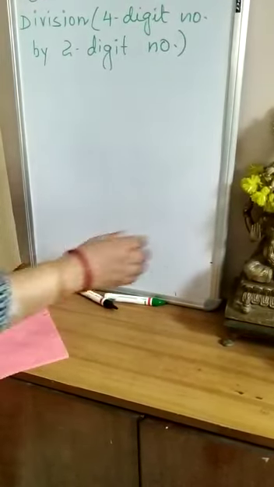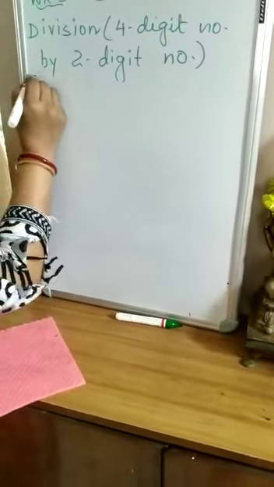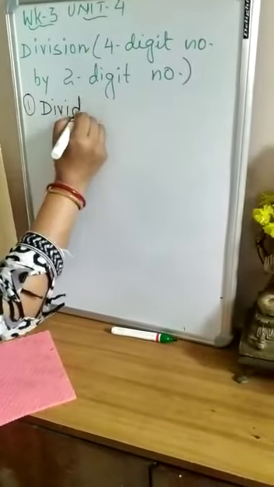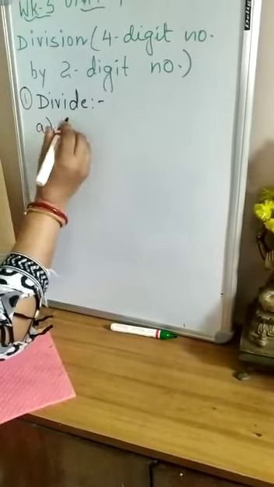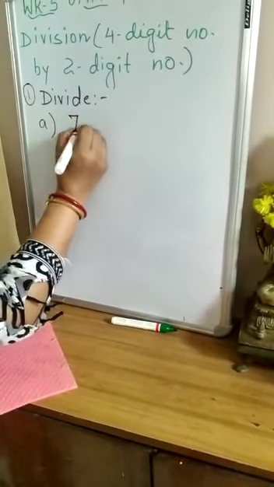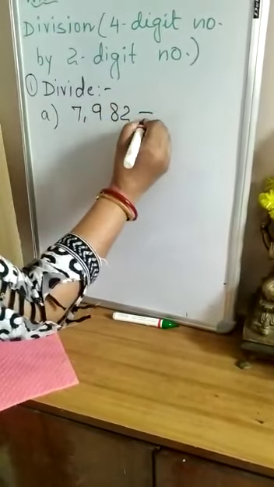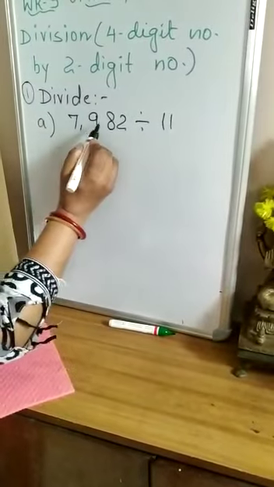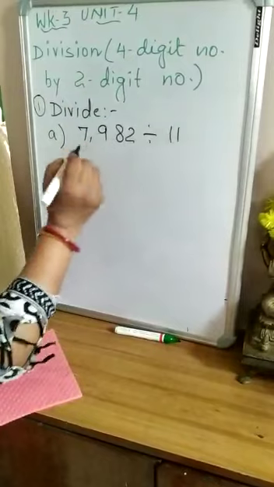Now in worksheet number 3, question number 1 is divide. Children, divide. Let us solve A. 7,982 will be divided by 11. Right? Now here 7,982 is a dividend and 11 is a divisor.